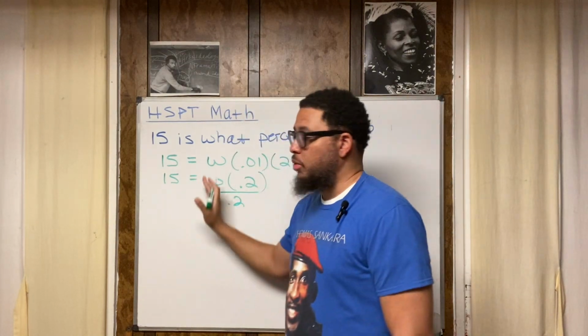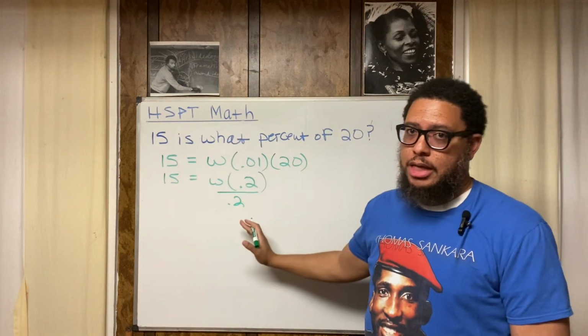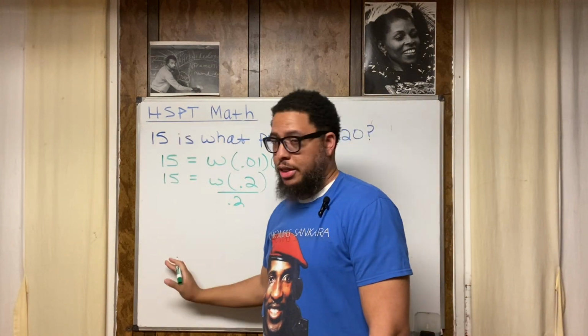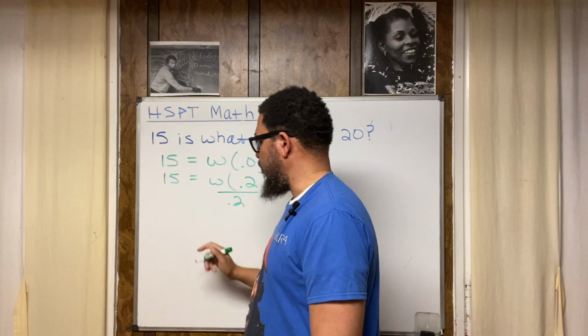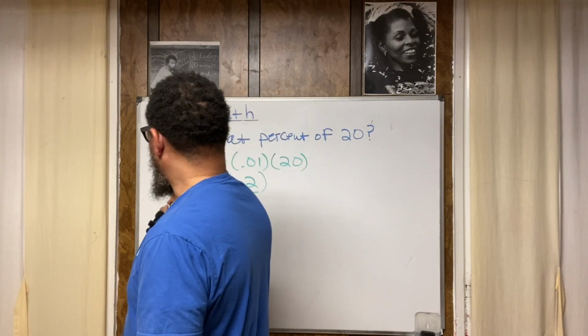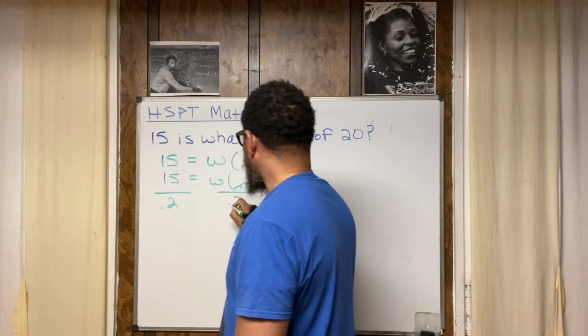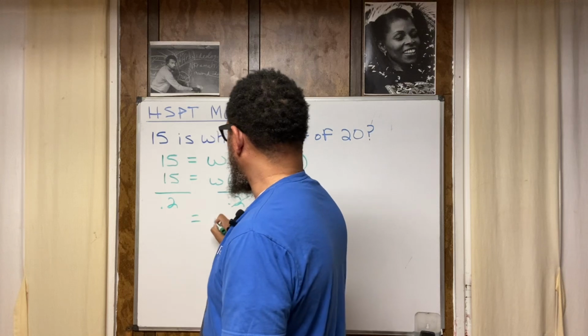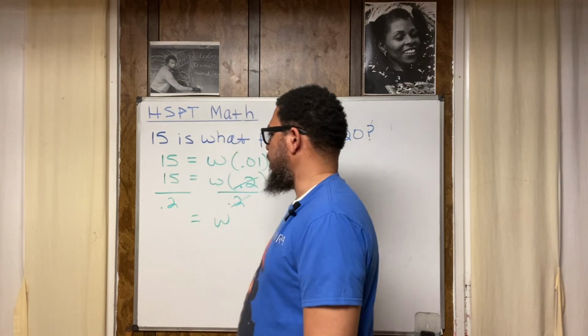But in algebra, we're always balanced. Whatever we do on the right-hand side, we must also do on the left-hand side. Divide by 0.2 on the right. Divide by 0.2 on the left. Bring the equal sign down. You got your W: 15 divided by 0.2.